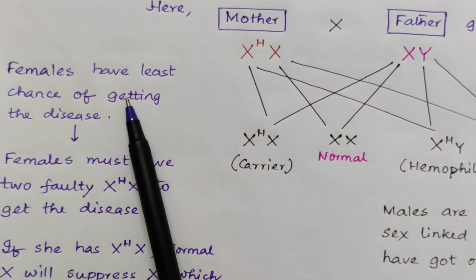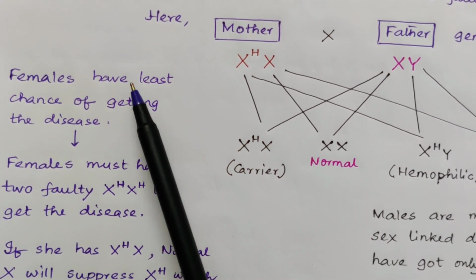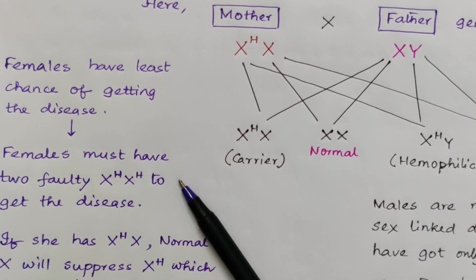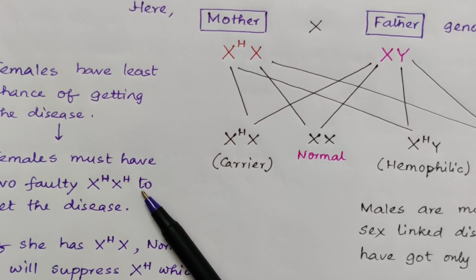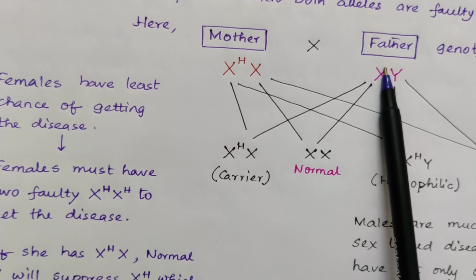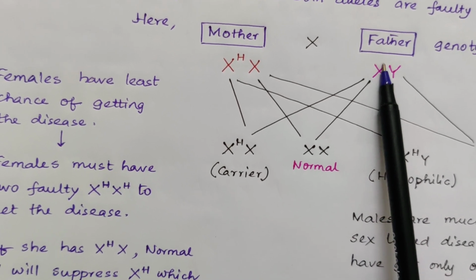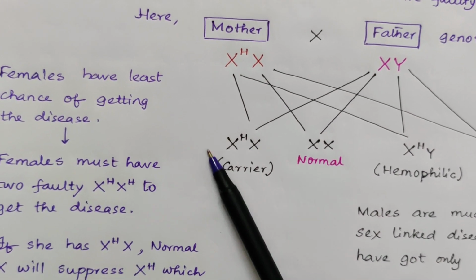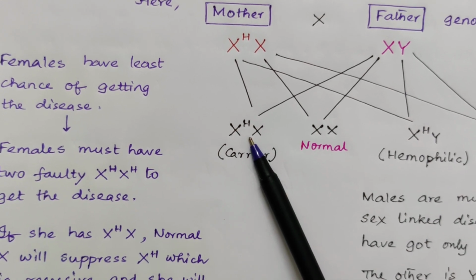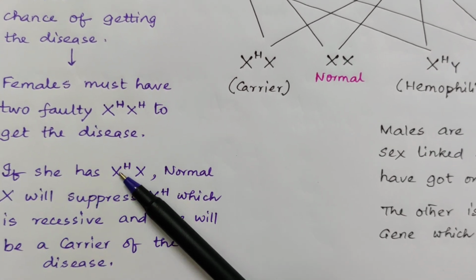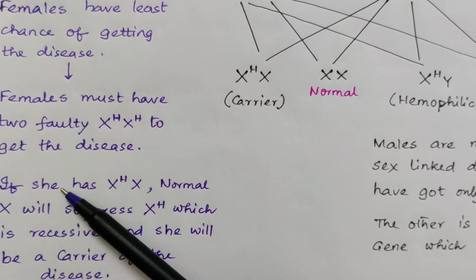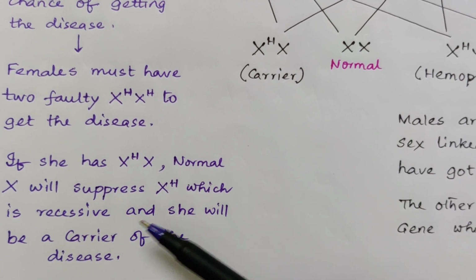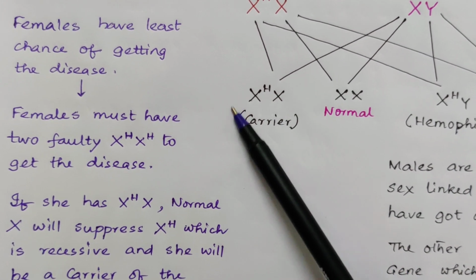Now females have the least chance of getting the disease. Why? Because for females to get the disease, the females must have two faulty XH and XH to get this disease. Father also should have an XH, means hemophilic X. If that is the case, then only the resulting daughter will be hemophilic. If the daughter has XHX, normal X will suppress the hemophilic X, which is recessive, and she will be a carrier of the disease again, as you can see over here.